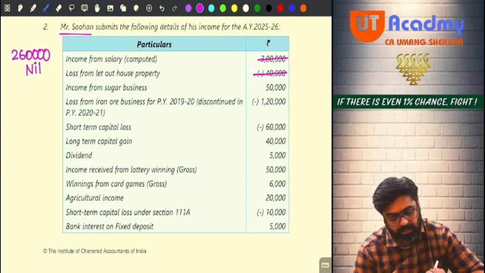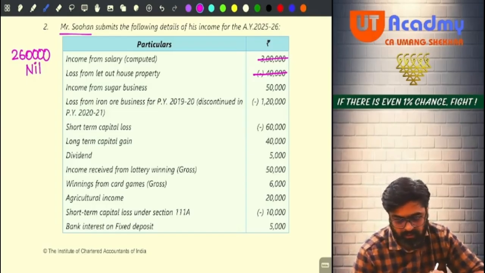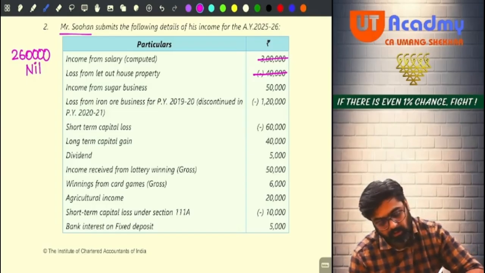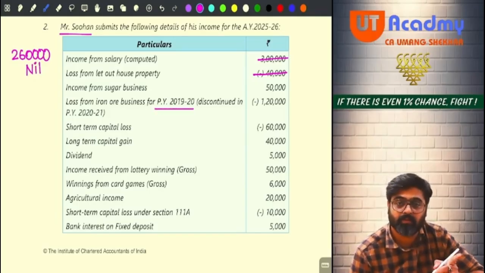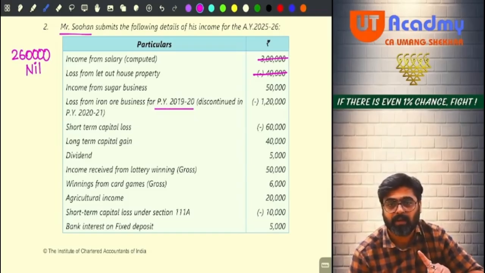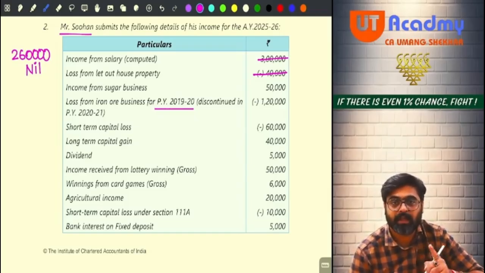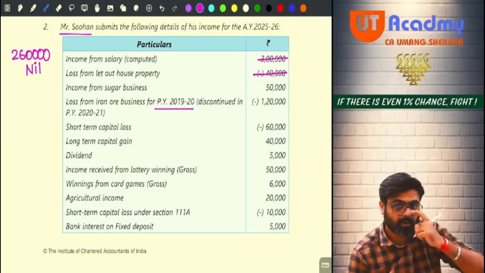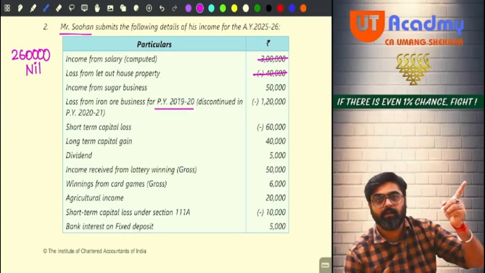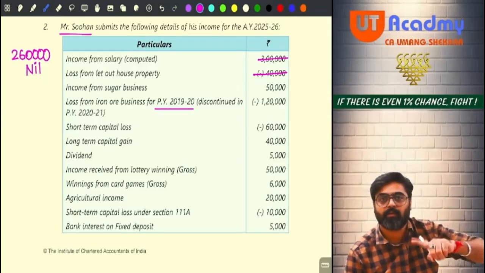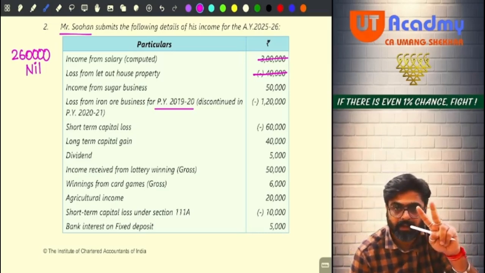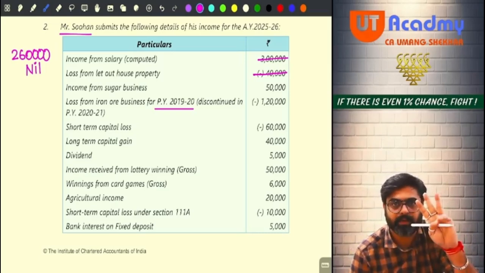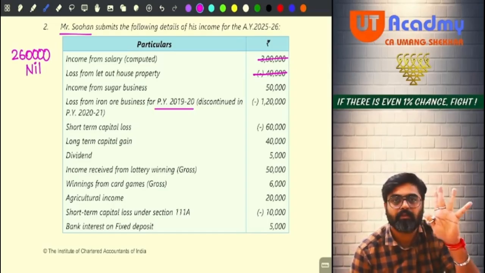Sugar business income is there, and iron ore business there is a loss, and this loss is for previous year 19-20. See, somewhere they are giving previous year, somewhere they are giving assessment year. Understanding or not? So this way they can play with you. So the loss is for previous year 19-20, carried forward for the first time in which year? Previous year 2020-21, 21-22, 22-23, 23-24, and this is the 5th year.